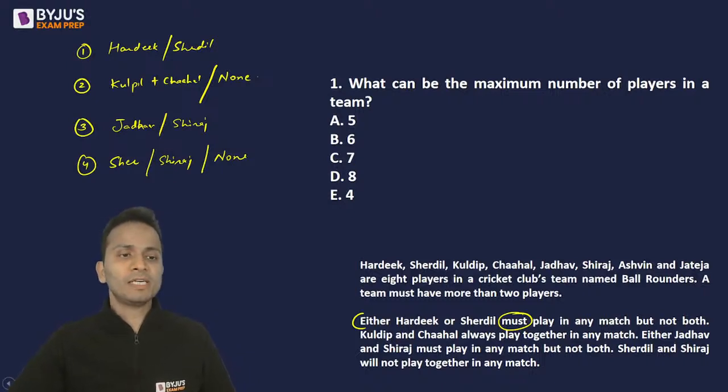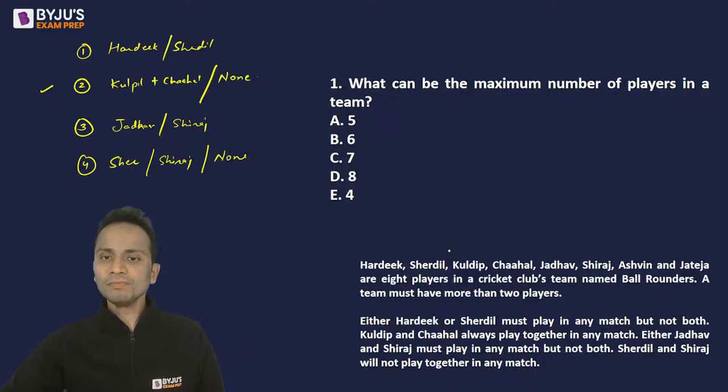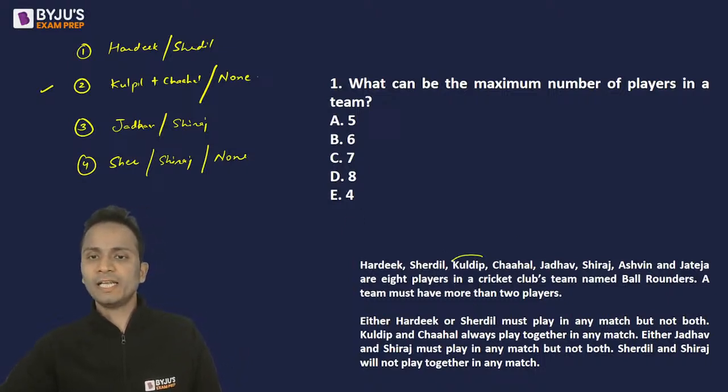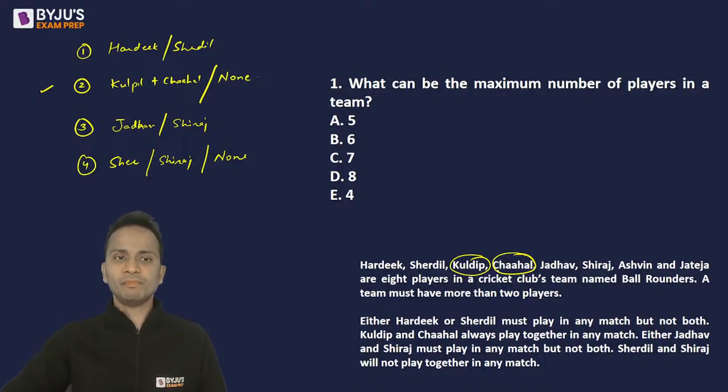Now we'll have to maximize the number of players that can be selected for the team. Okay? So obviously I'll be selecting Kuldeep and Chahal, the second condition. Okay, so let's select Kuldeep, let's select Chahal. Now because of them, can I reject any of the players? Look at statement number 1, no problem at all. Statement number 3, no problem at all. Statement number 4, no problem at all.